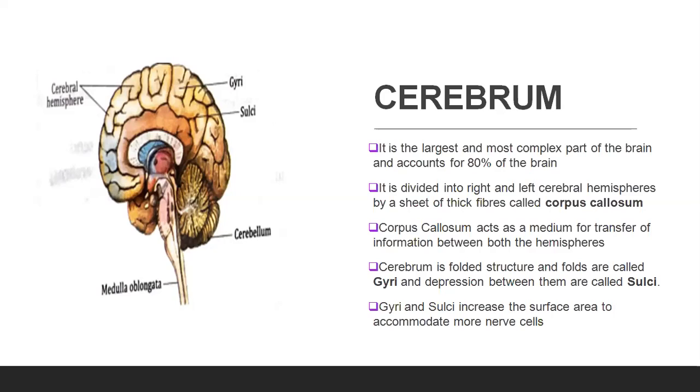Corpus callosum acts as a medium for transfer of information between both the hemispheres. Cerebrum is a folded structure and the folds are called the gyri. In the diagram, it is clearly visible, gyri and sulci. Depressions between them are called the sulci. And they both, gyri and sulci, increase the surface area to accommodate more nerve cells.